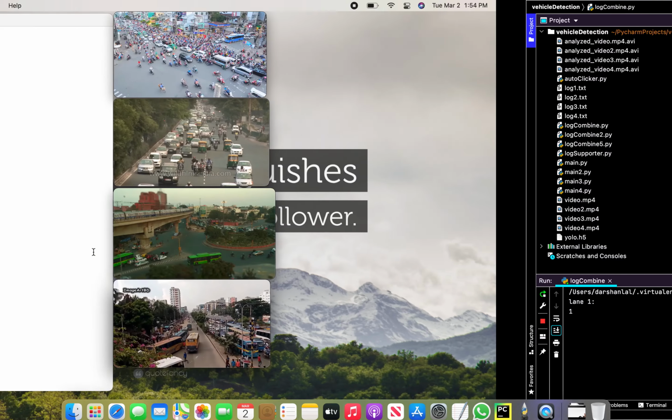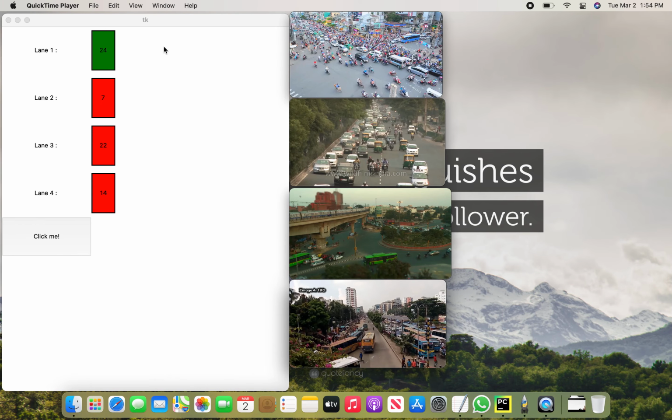If we talk about the practical use, as you can see here in this Tk window, we have 4 labels. The first one is lane 1, the second one is lane 2, then lane 3 is here, and then lane 4.